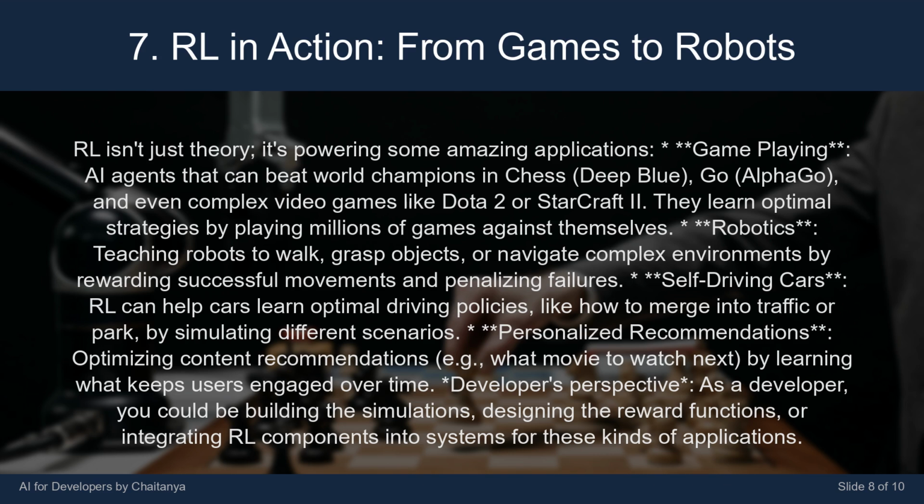Self-driving cars. RL can help cars learn optimal driving policies, like how to merge into traffic or park, by simulating different scenarios. Personalized recommendations. Optimizing content recommendations, for example what movie to watch next, by learning what keeps users engaged over time. Developer's perspective: as a developer, you could be building the simulations, designing the reward functions, or integrating RL components into systems for these kinds of applications.